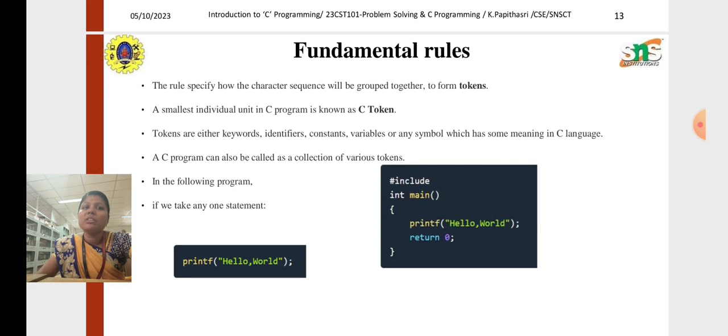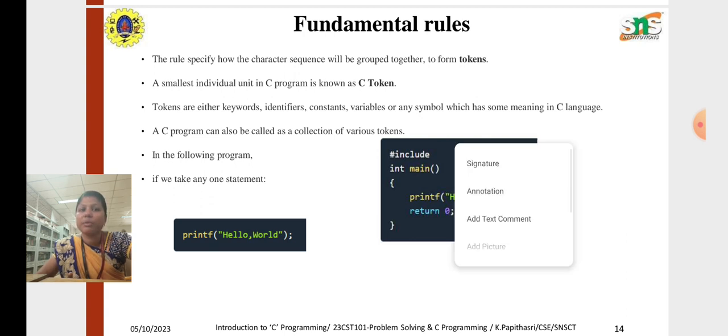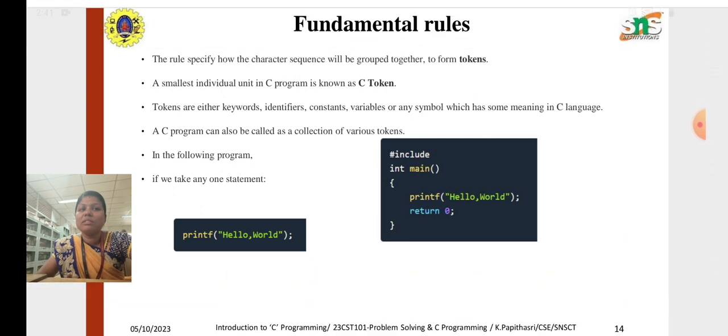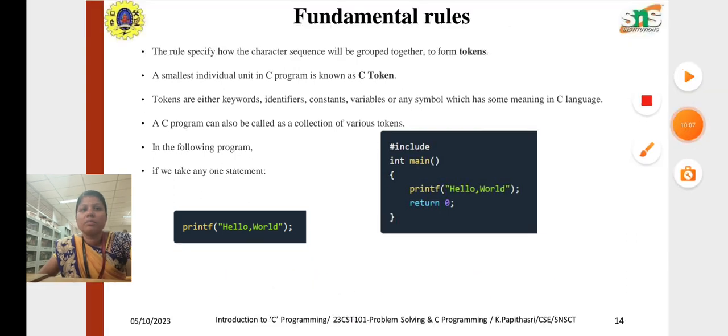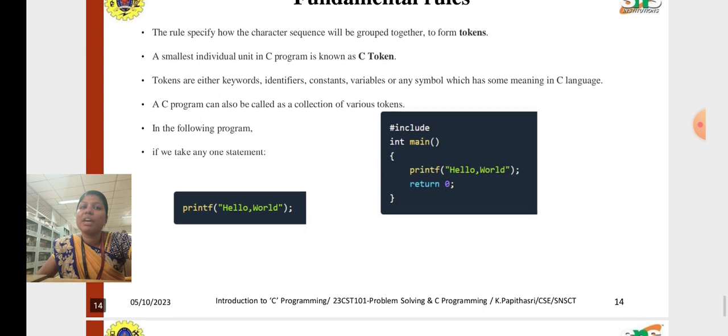Okay, next one, fundamental rules. Here we can basically write the C program by using tokens. A token is the smallest individual unit in a program. Here it has been used for a collection of various tokens in the C programming language. Then it can take only one statement for execution, and it's also called a collection of various tokens.